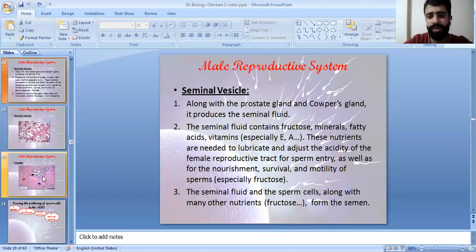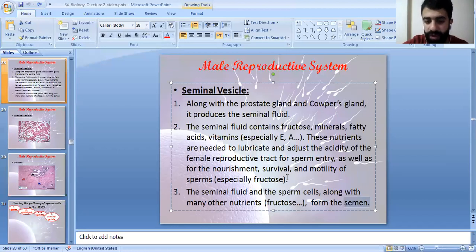prostate. The prostate gland and Cowper's glands, along with the seminal vesicles, work together to produce the seminal fluid. The seminal fluid contains fructose, fatty acids, minerals, and also vitamins, especially A and E. These nutrients are needed for what? They are needed to lubricate and adjust the acidity of the female reproductive tract for the sperm entry, as well as for the survival and the motility of the sperm. Seminal fluid and the sperm cells, along with many other nutrients, form what's known as the semen. So the semen is formed from the seminal fluid with other nutrients like fructose.